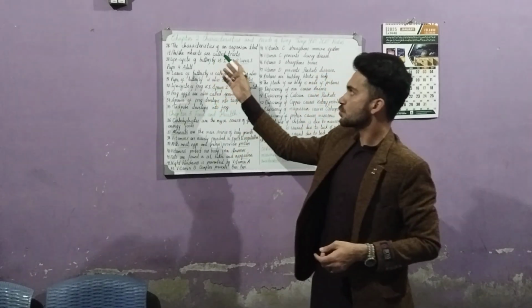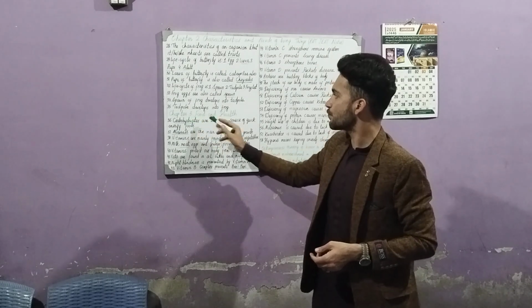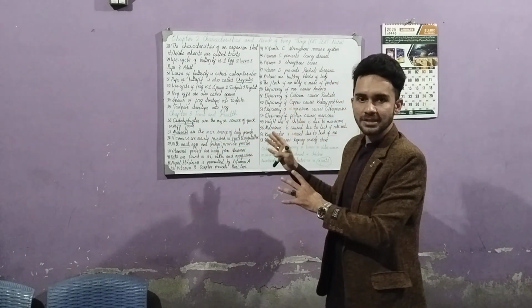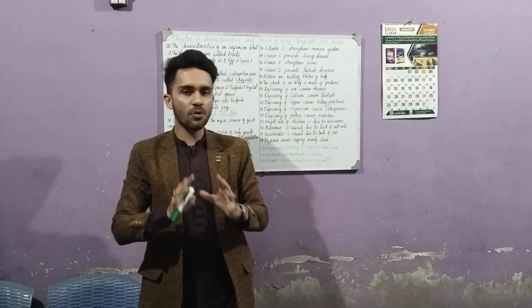Today we discussed two of the chapters. Chapter 2, characteristics and needs of living things, and another chapter, food and health. These were all the things which we discussed over here, and I hope you all understood.